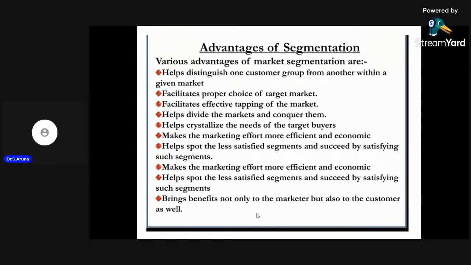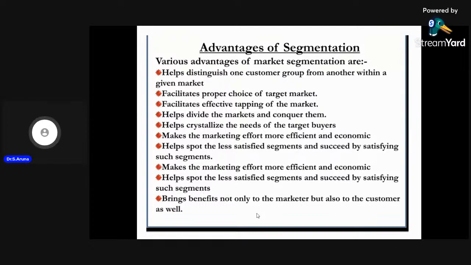And the benefit is not only for the marketer, it is also for the customer. The customer has various options to choose from. According to their income, need, taste and preference, they can buy any kind of product or brand available in the market.